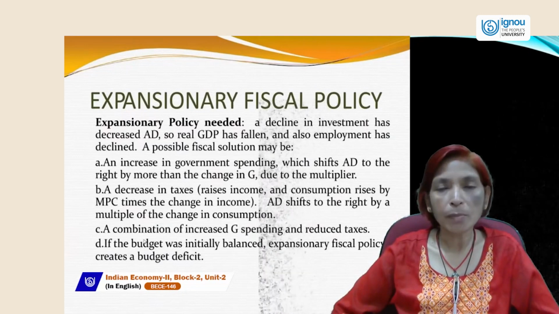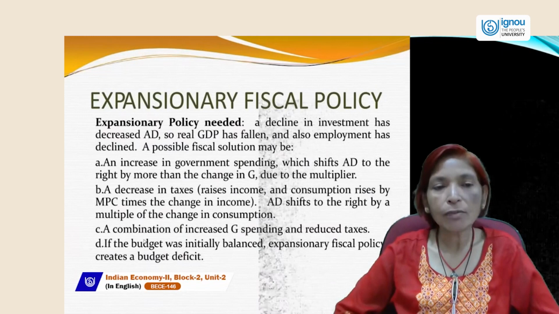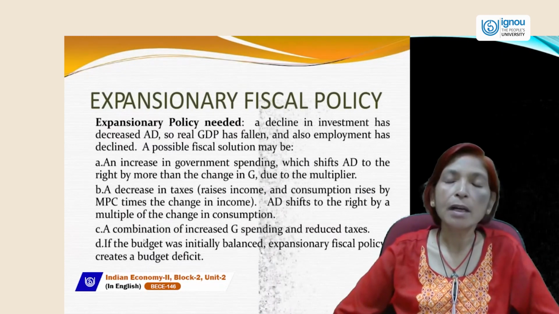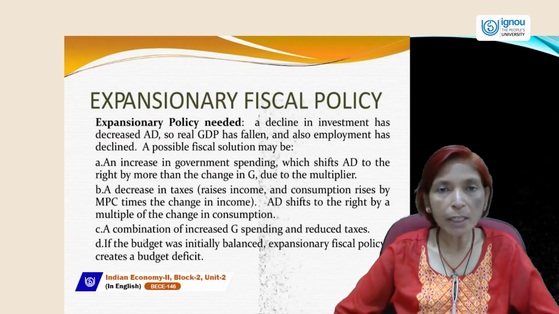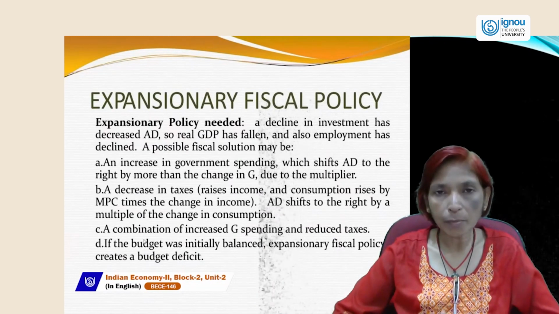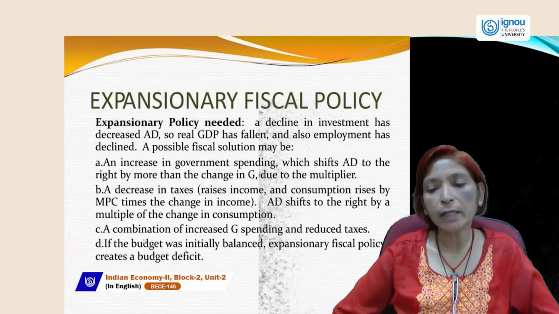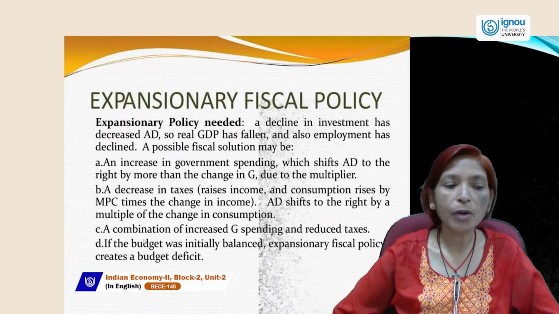So due to the multiplier effect, this is the main fact of expansionary fiscal policy, in which government cuts the tax rate and increases public expenditure. When government uses both things in a combined way, a combination of increased government expenditure and reduced taxes, it is called expansionary fiscal policy.